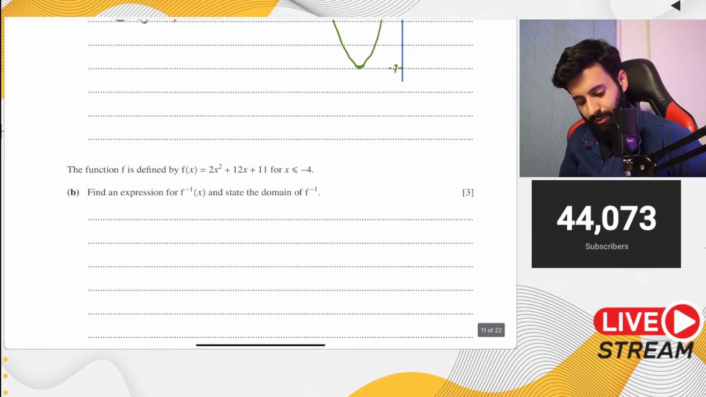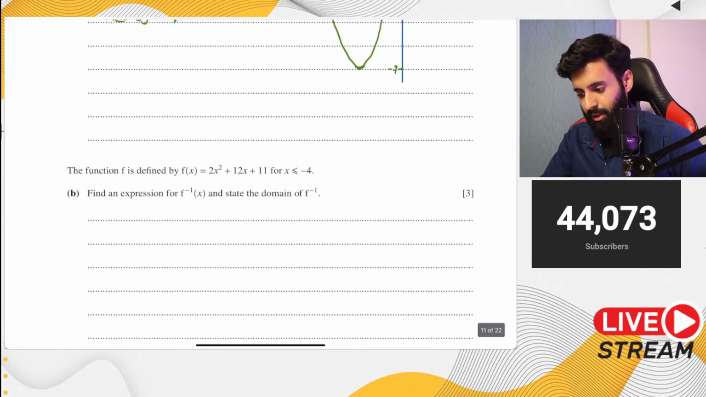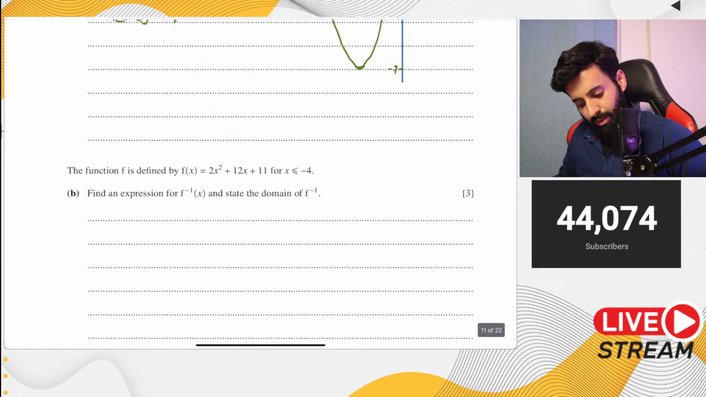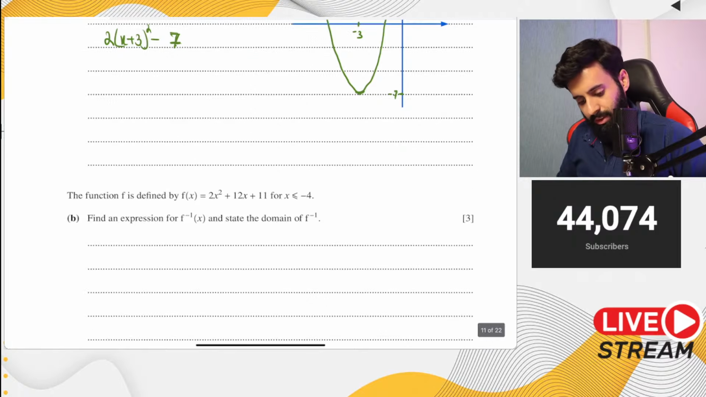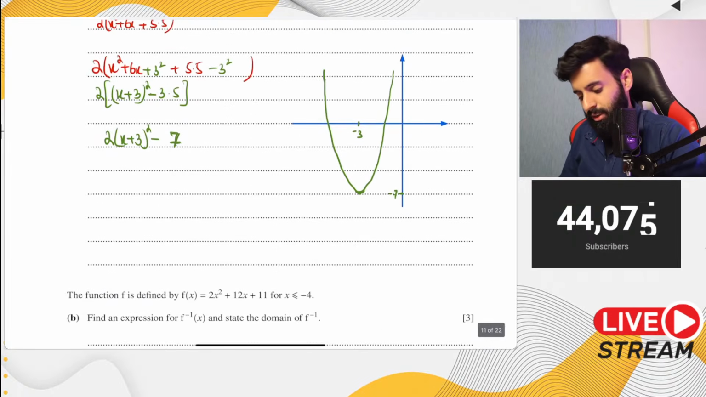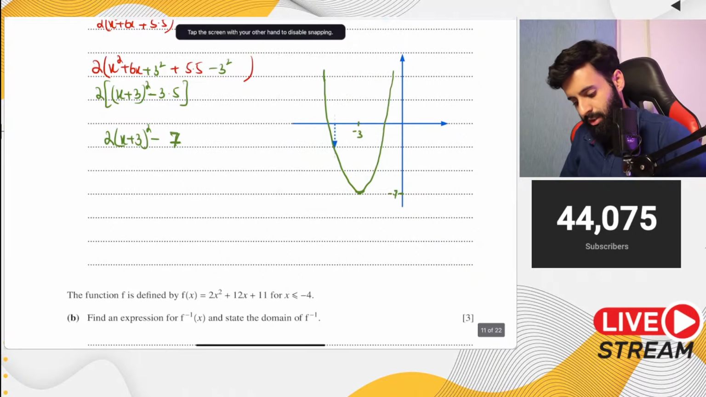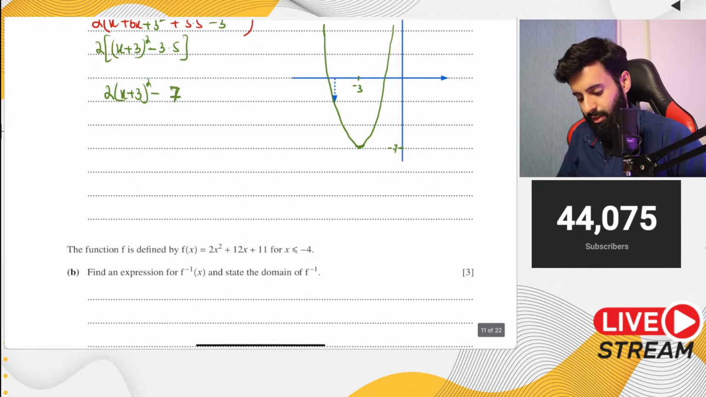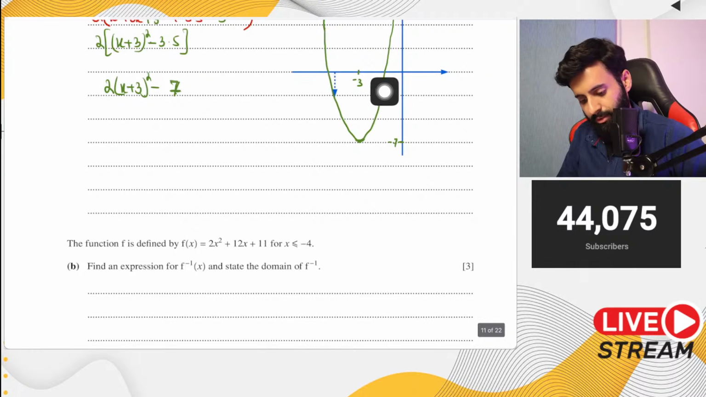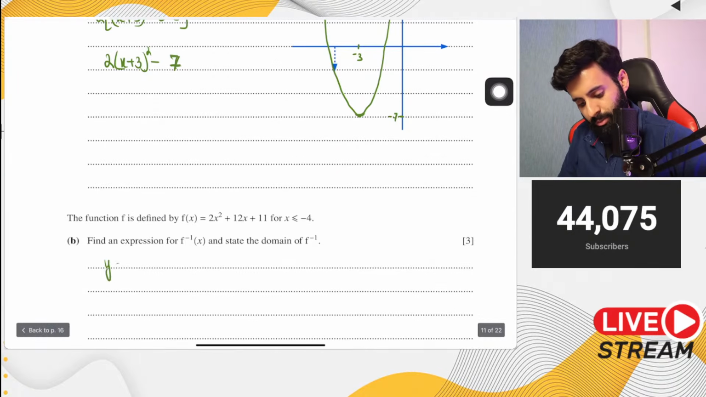Then the question says the function f is defined by f of x is 2x squared plus 12x plus 11 for x is less than or equal to minus 4. Now let's see what's going on at minus 4. If you plug in minus 4, now I don't know if this value is the correct representation, but let's find out. First, let's find the inverse, and then we'll see what's going on at minus 4.